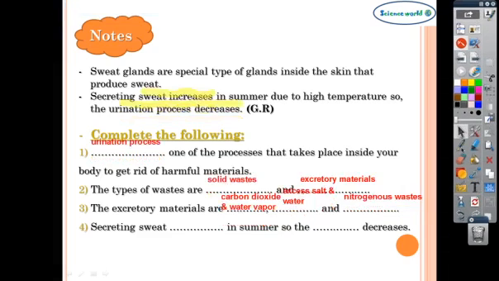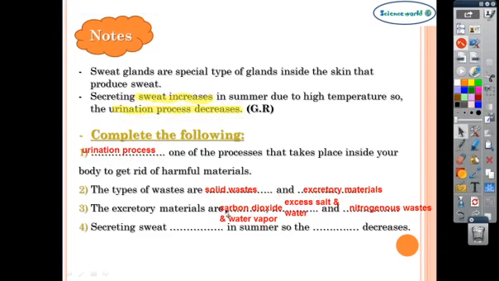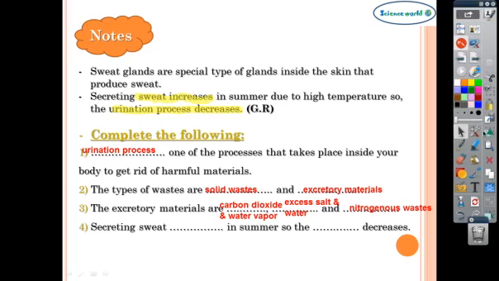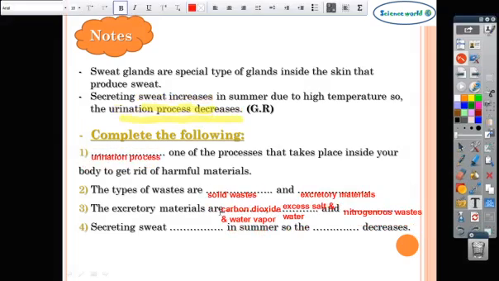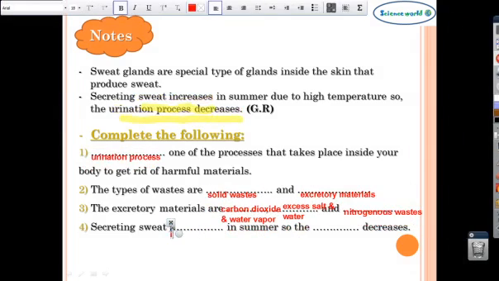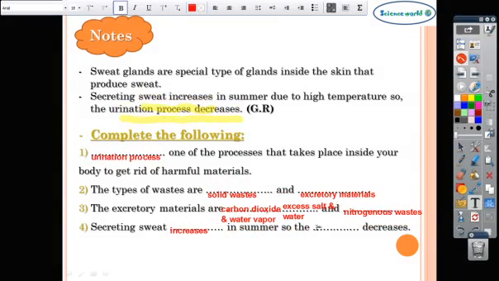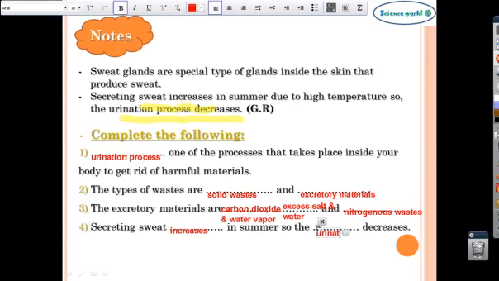Number 4. Secreting sweat increases in summer, so the urination process decreases. Super. Secreting sweat increases in summer, so the urination process decreases.